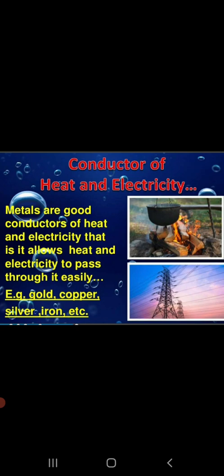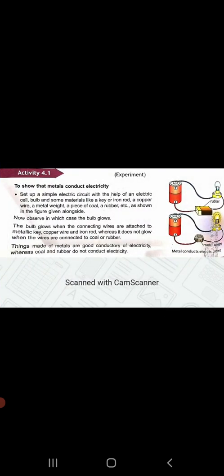Now, regarding being a conductor of heat and electricity, there's one more activity given in your textbook on page number 56. You have been doing this activity since 6th standard, where you use a circuit to check if the bulb glows when you keep different materials. If you keep a rubber in the circuit, will the bulb glow?